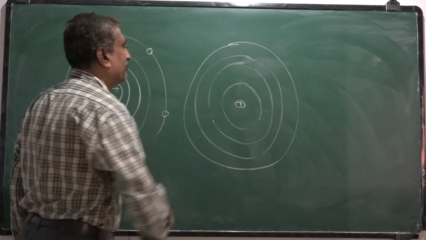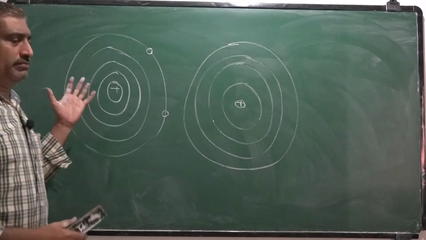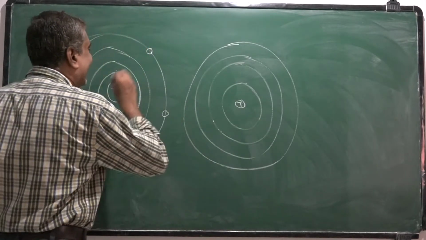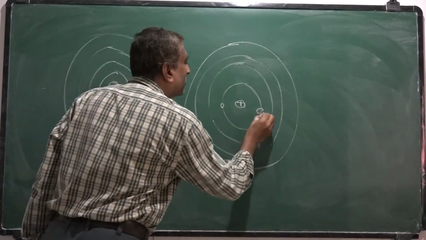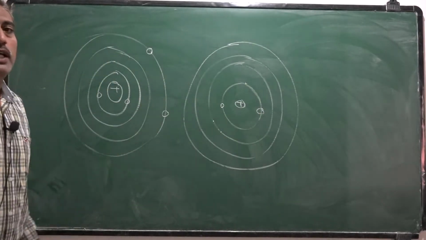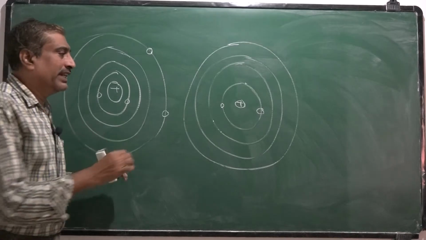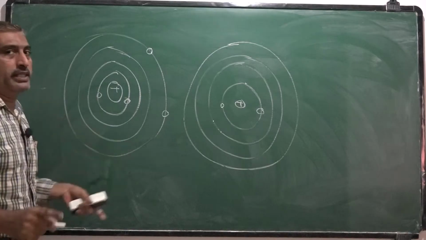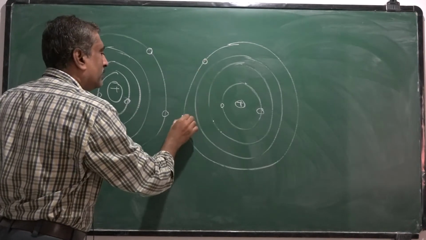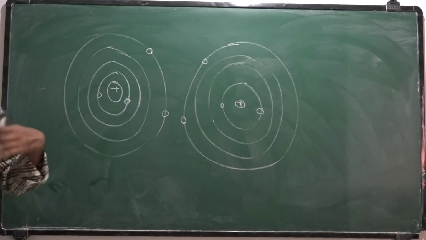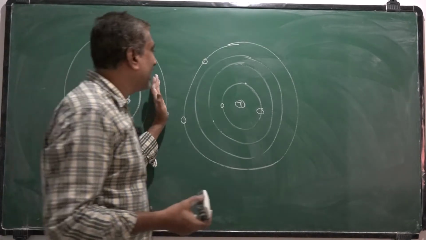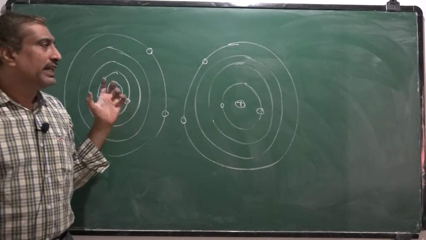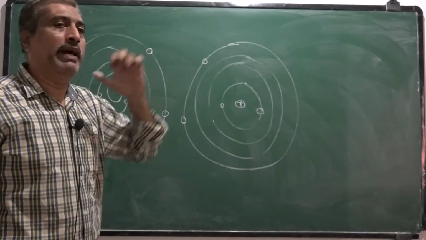So in a particular solid, the atoms are like this, very close to each other. So the energy values of electrons which are in the innermost orbits have no effect on one another. That means the energy values of this particular electron do not influence the energy values of this electron. But the electrons in the outermost orbit may affect the neighboring atom. That means the energy levels of one atom are influenced by the presence of another atom. So due to this, instead of energy levels, energy bands are formed in solids.